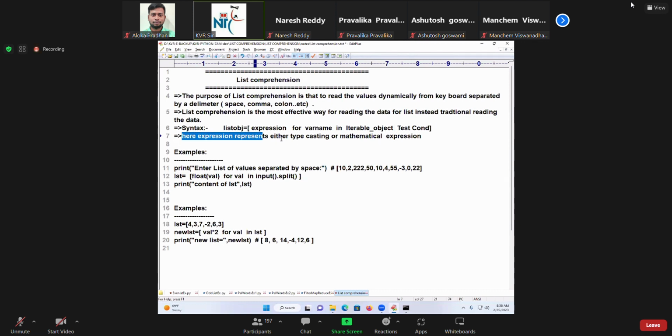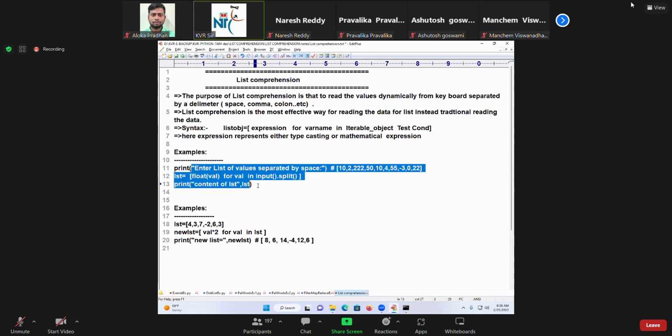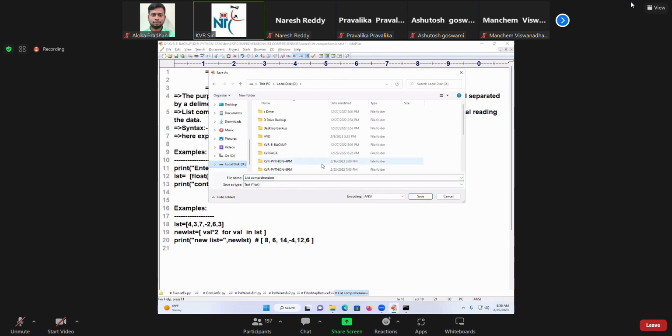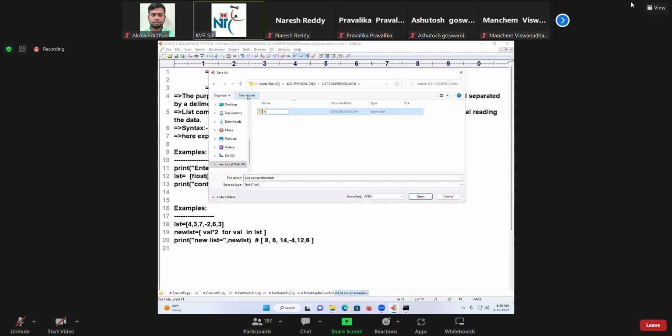Here expression represents either a typecasting or a mathematical expression. We have seen a lot of things. And then a simple example: reading the value, converting to float and printing that. A lot of examples I will upload. This comes under list comprehension notes. I'll put it in your place, students. I'll keep it in the form of notes, and this is done.